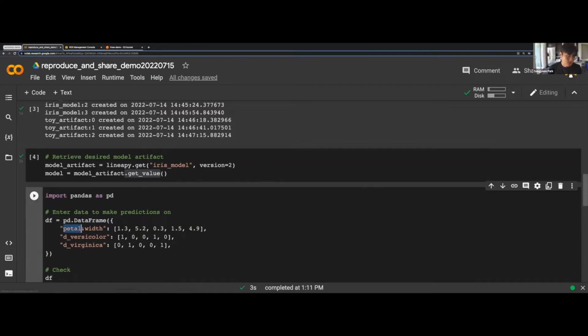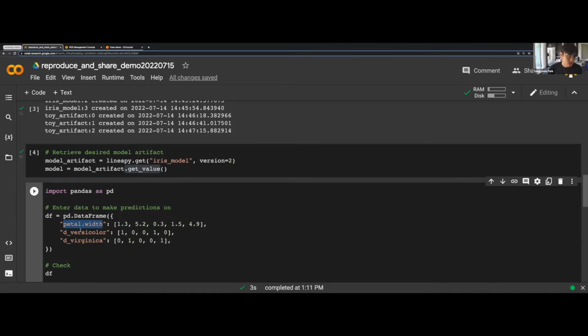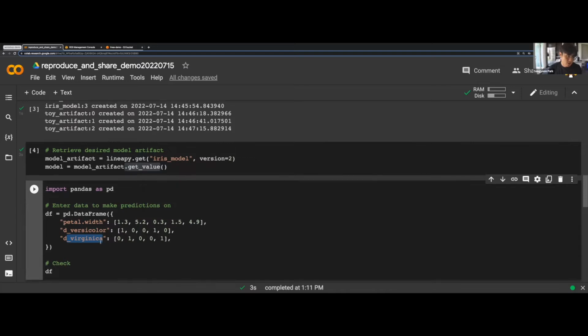As you can see, the predictor variables include petal width and whether it's a versicolor species or Virginica species. So basically, I'm using the species information as well as a physical trait to make a prediction on another physical trait of the flower.